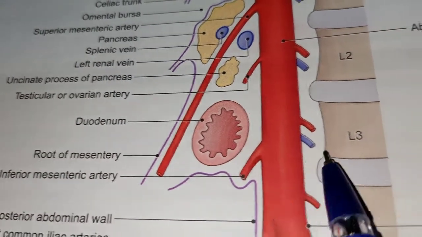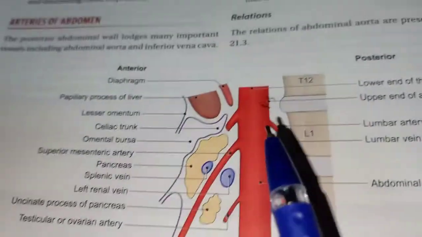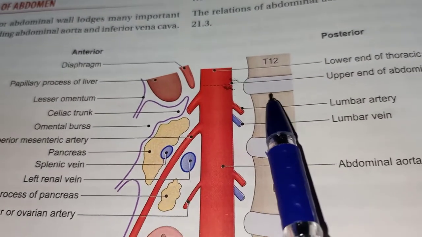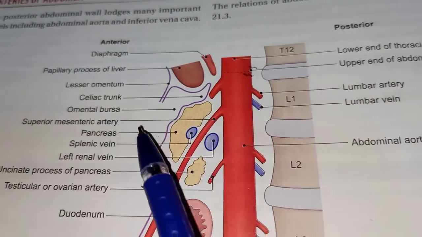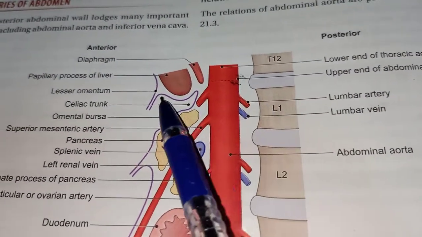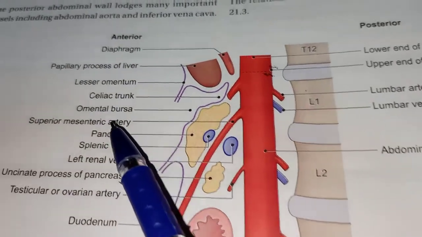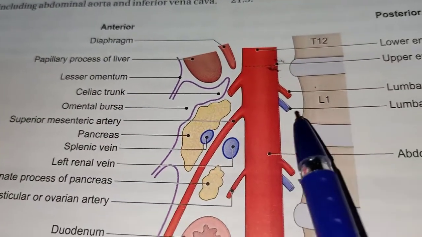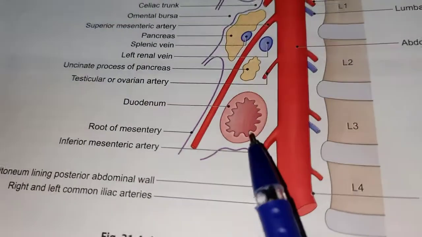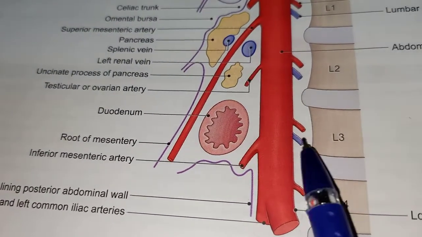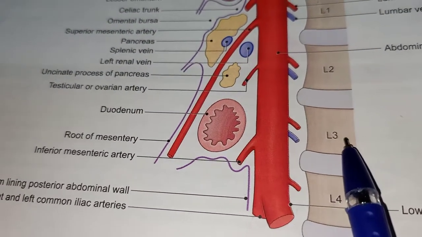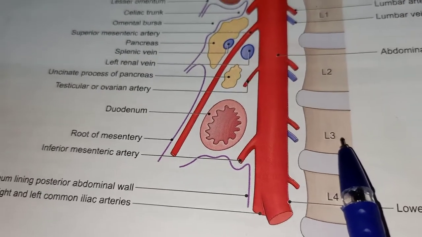You can see here, it is arising at the level of L3. So the celiac trunk is from the upper border of L1, the superior mesenteric artery from the lower border of L1, and the inferior mesenteric artery at the level of the body of the L3 vertebra.